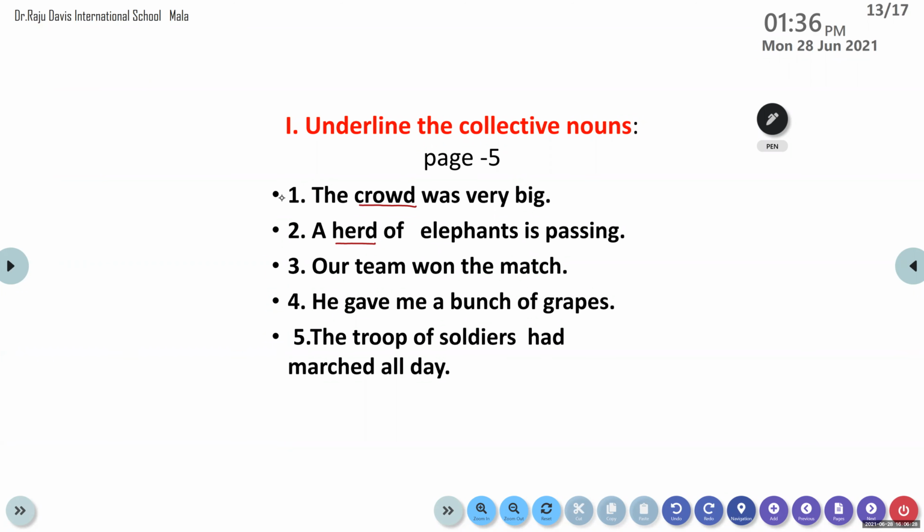Ananda Krishnan, come on, read the third question. Our team won the match. Yes, our team won the match. Which is a collective noun there?